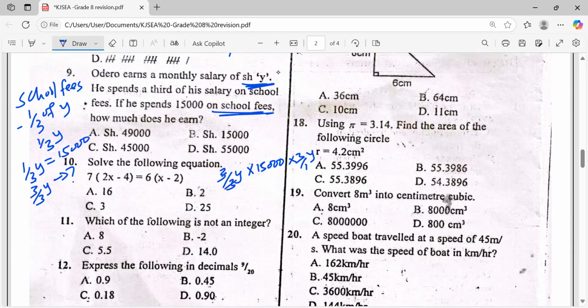What else will we have? Of course, this one has cancelled. 15,000 times 3. 45 what? 45,000. So that is 45,000. So we are going to have our answer being what? C. Our answer is C. Let's check on question number 10.